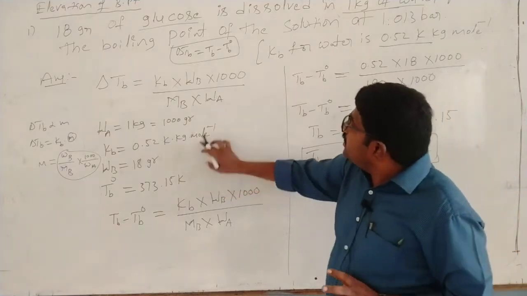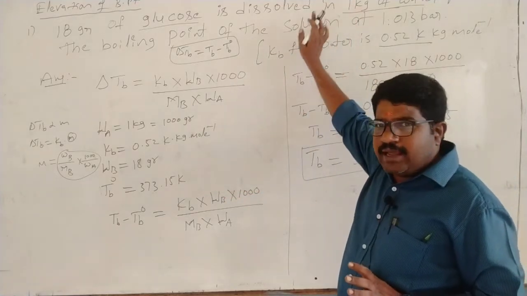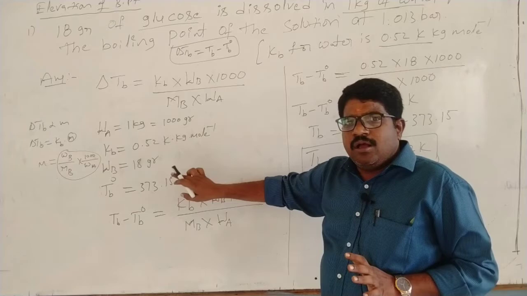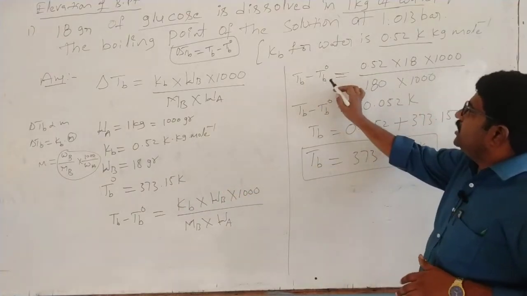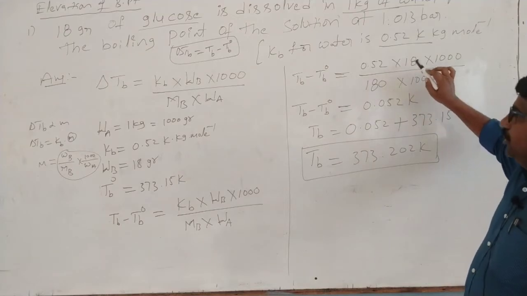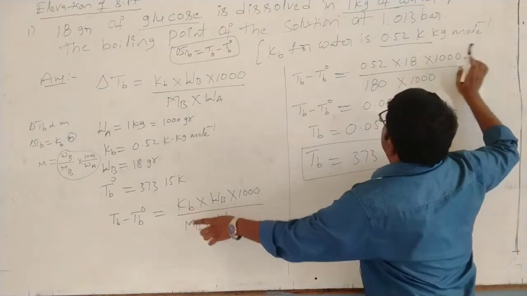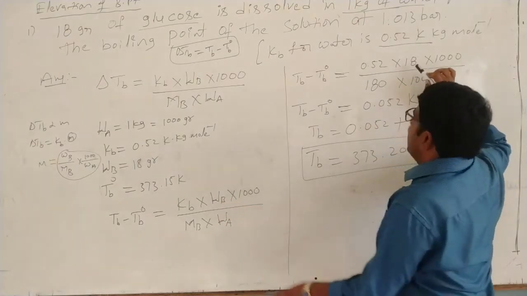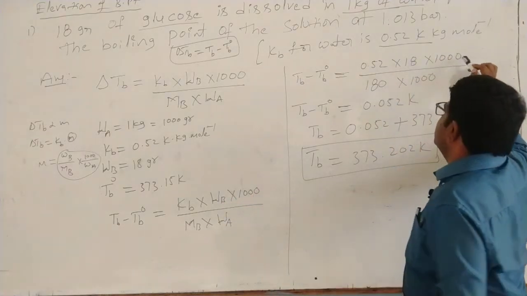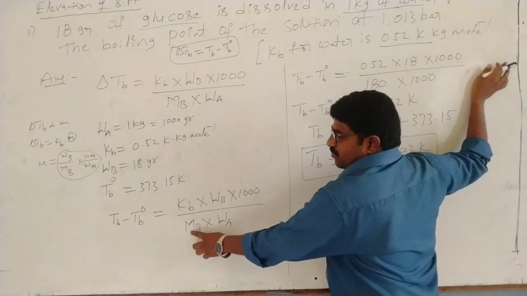See, it is not there in data. You have to remember this is the constant value. Now TB minus TB naught is equal to 0.52 into, this is KB value is what? 0.52. WB value is 80 and 1000 is out, right? This is MB means what?